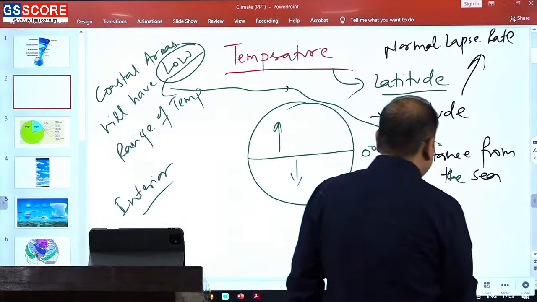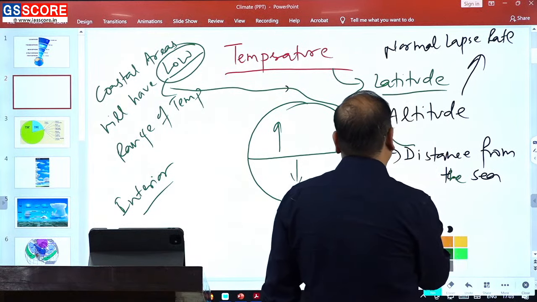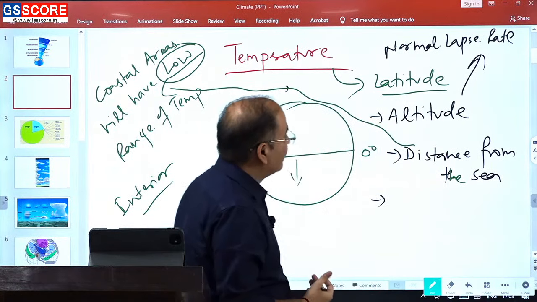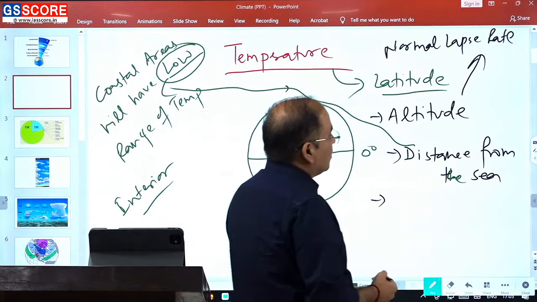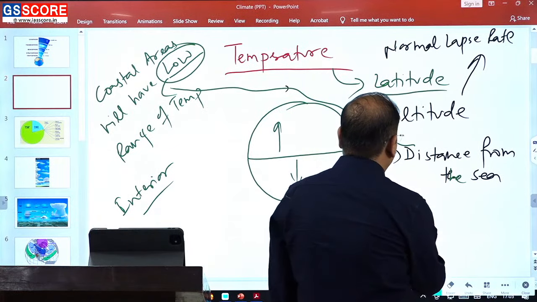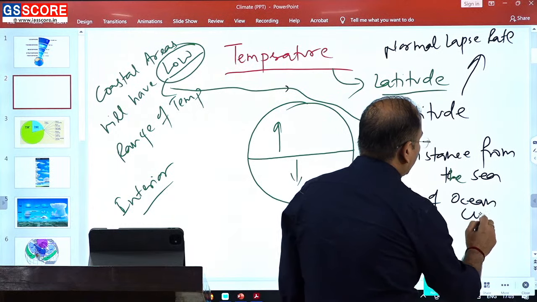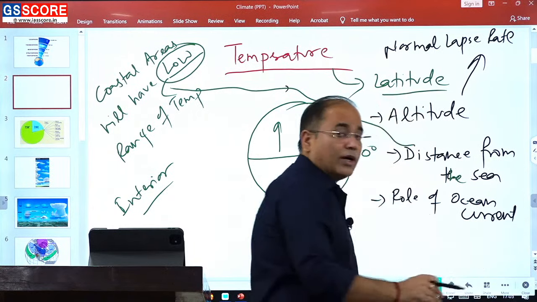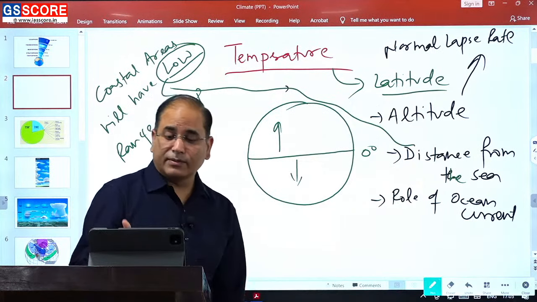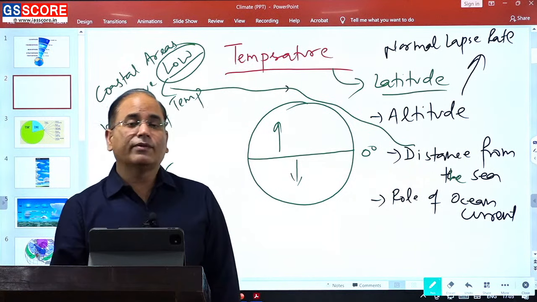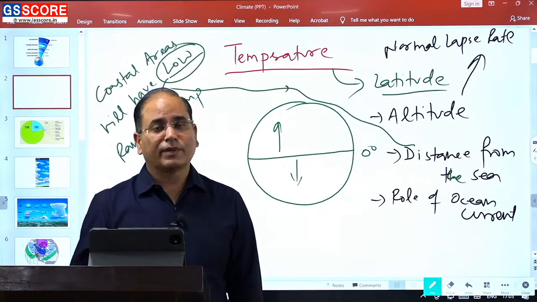Then other than the distance from the sea, other factors that play in the controlling of temperature, one is the role of ocean current. We have a cold ocean current, we have a warm ocean current. In the area where we have a cold ocean current, definitely temperature will go down.